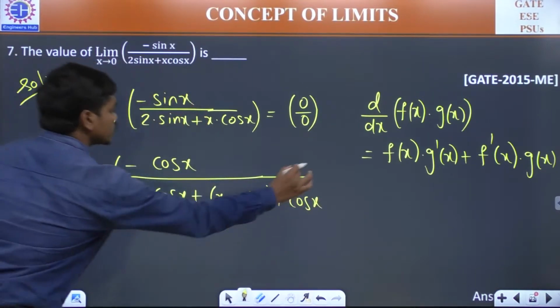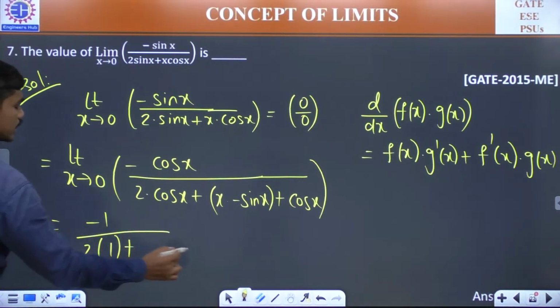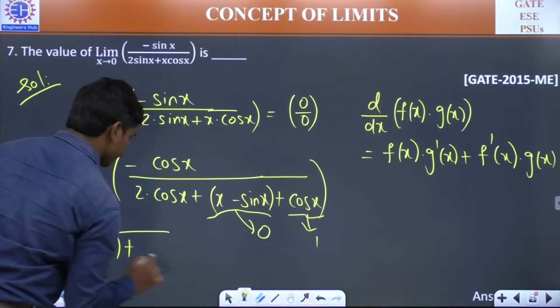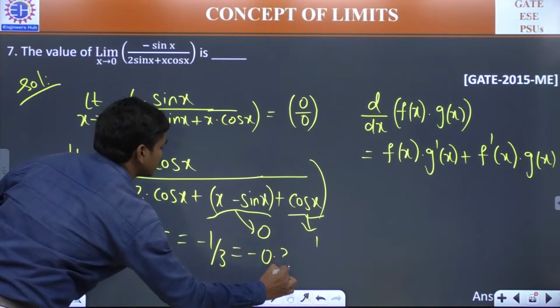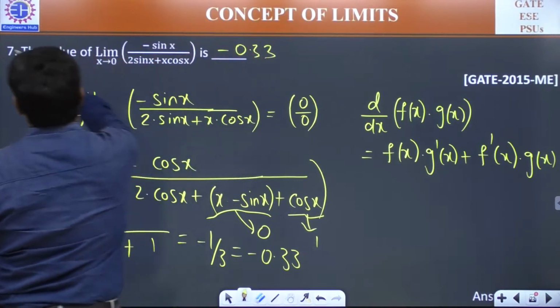This is the value. So if you put x equal to 0 here, now minus 1 divided by 2 into 1 plus this term, which is going to be 0, and this is plus 1. So plus 1 here, which gives minus 1 by 3, and that is minus 0.33, the correct answer for this.